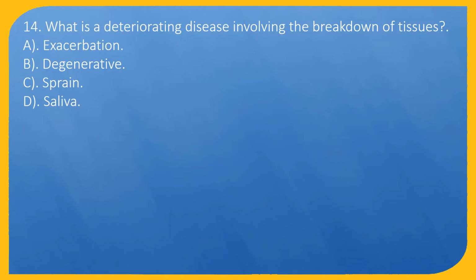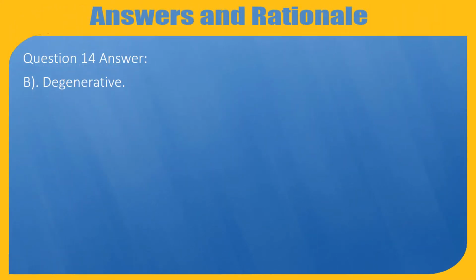Question 14. What is a deteriorating disease involving the breakdown of tissues? A. Exacerbation. B. Degenerative. C. Sprain. D. Saliva. Question 14 answer: B. Degenerative.